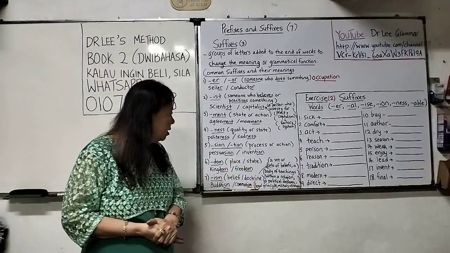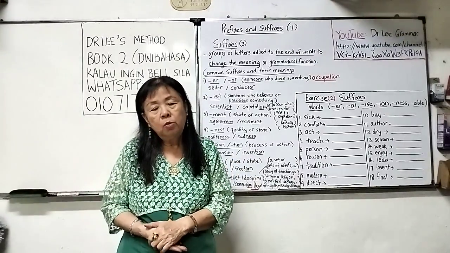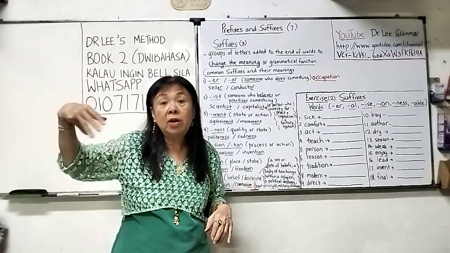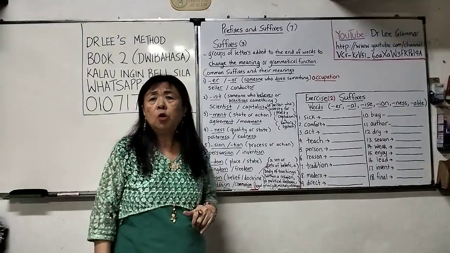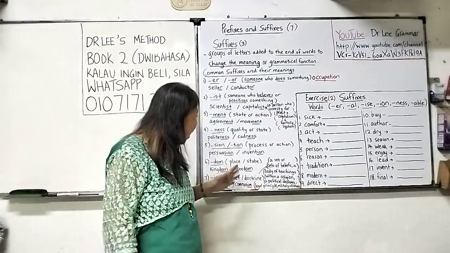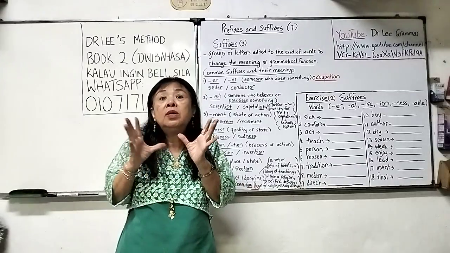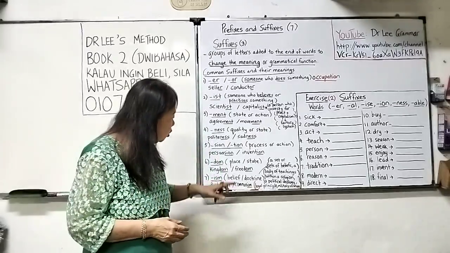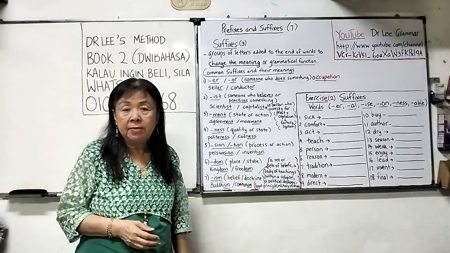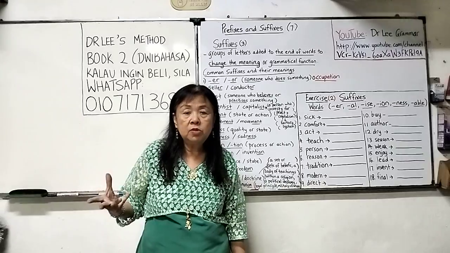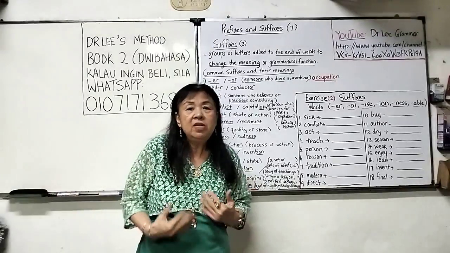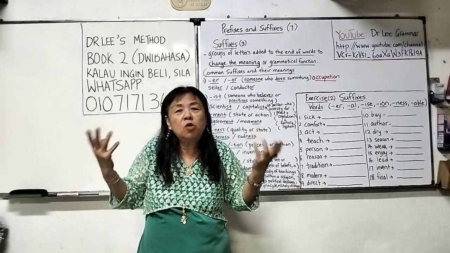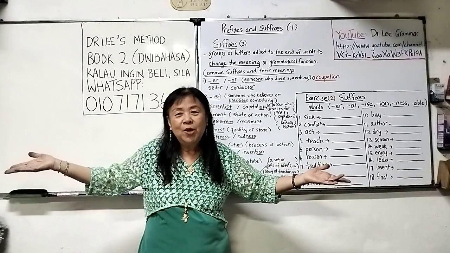Or it could be invention. An invention, I'm sure, is an action whereby you do research and you do experiments, okay, to create something new. That's called an invention. It could be DOM, D-O-M. Why do we put D-O-M? Because we want to show it's a place or a state, a situation. So if we are talking about place, it could be a kingdom. A kingdom is a country with a king, so it's a place. Freedom is a state, a situation where we have no worries, where we don't have to be controlled by anyone. So it's a situation, okay?